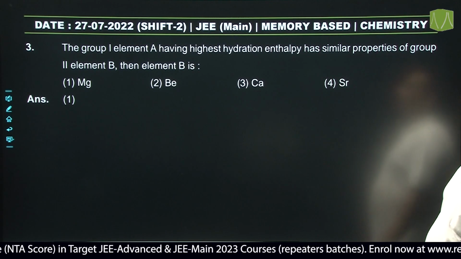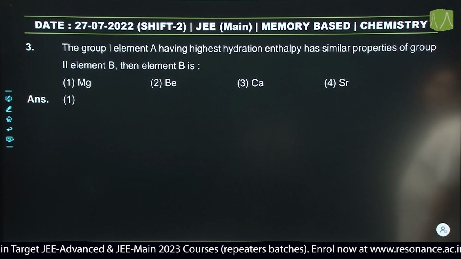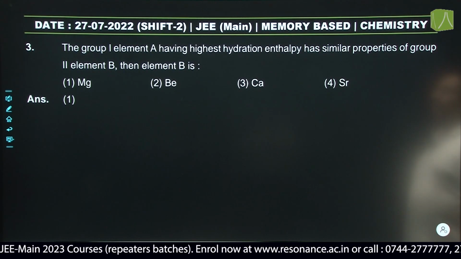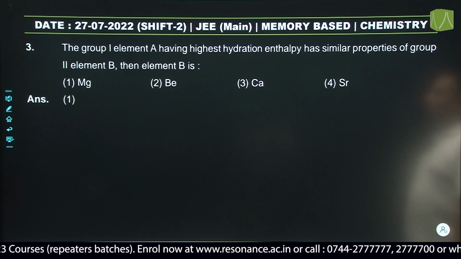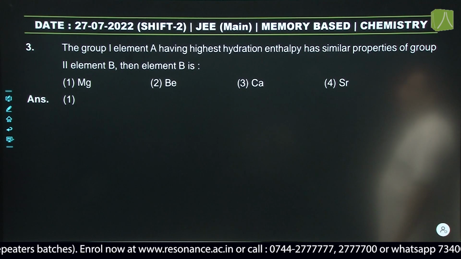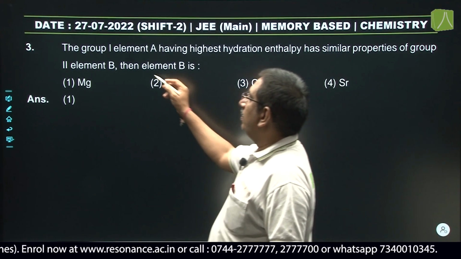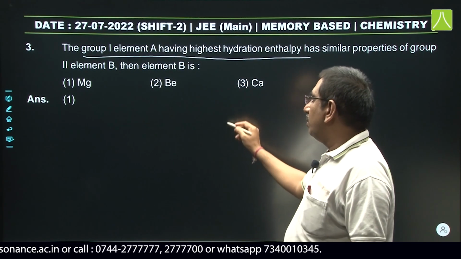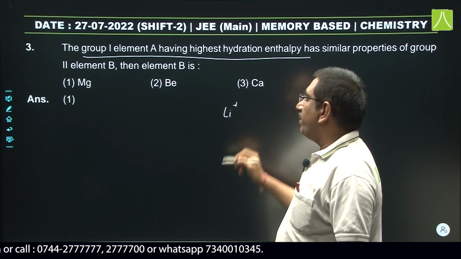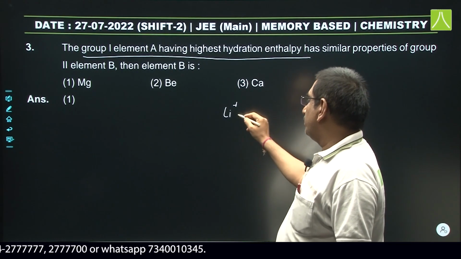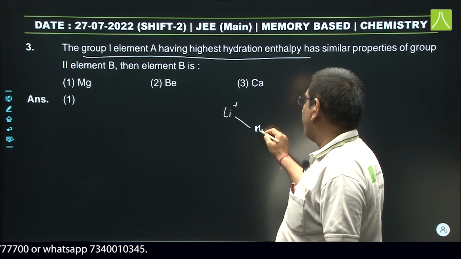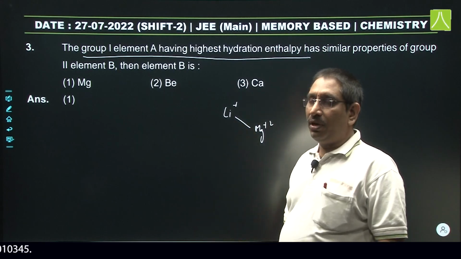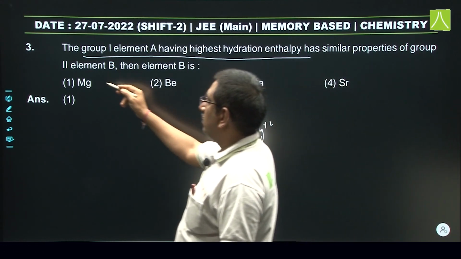Next one: the group 1 element A having highest hydration enthalpy has similar properties to a group 2 element; then element B is? The group 1 element with highest hydration enthalpy is lithium ion, and lithium ion has a diagonal relationship with magnesium ion of group 2. So these two have similar properties. So, the answer is magnesium.